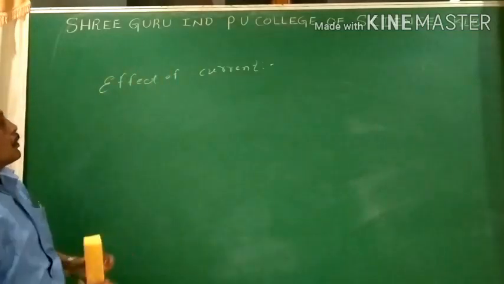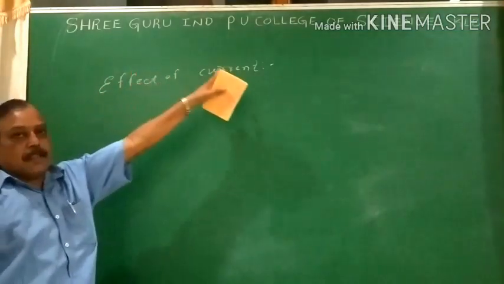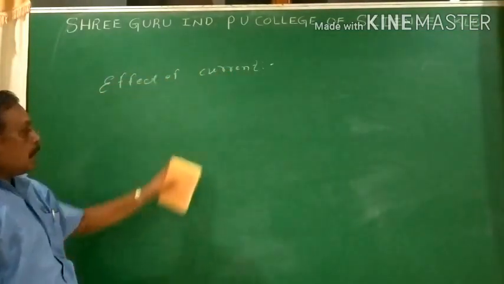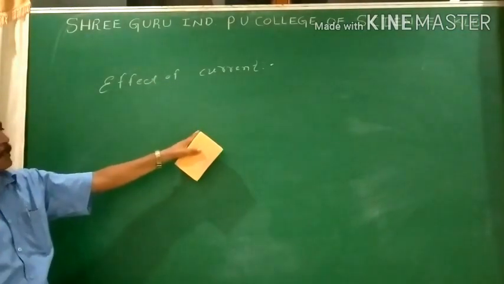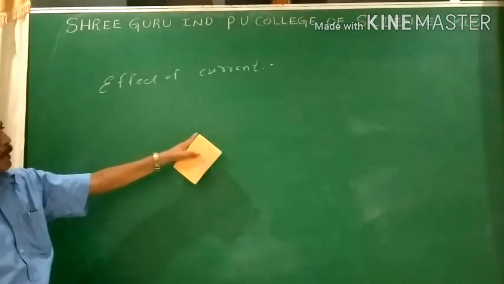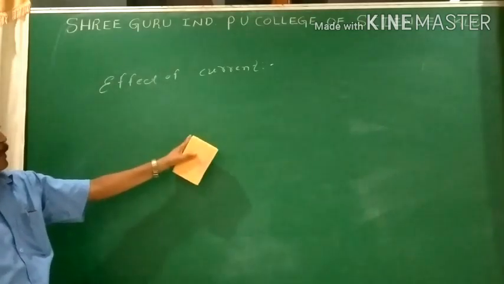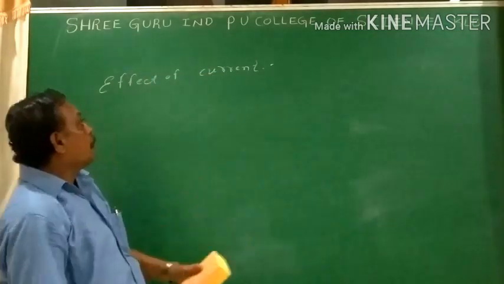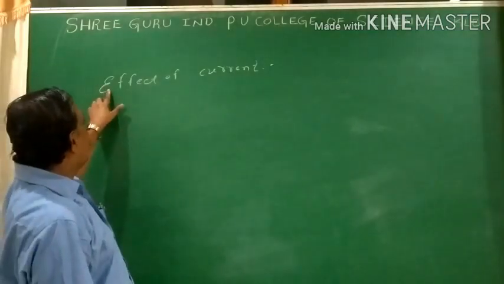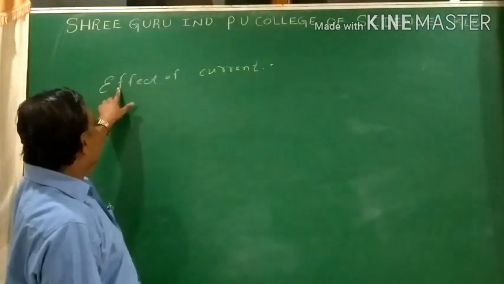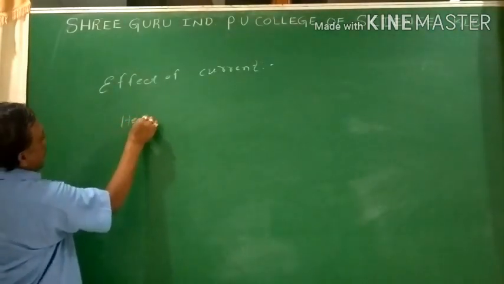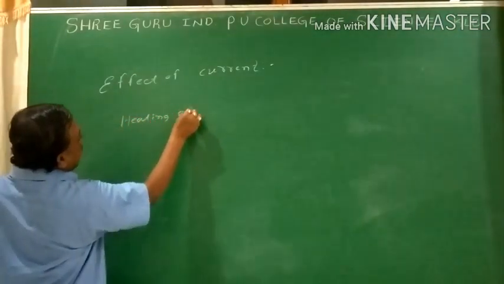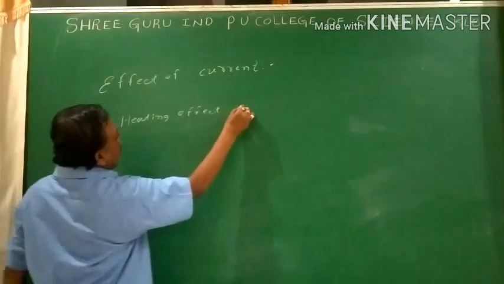So we come across the heating effect of electric current. Because when you take the conductor, there are so many free electrons inside the conductor. The electrons are under the influence of what? Surrounding temperature. How does the temperature affect the conductor? So I want to go for that. So I go for one of the important effects of the current, the heating effect of electric current.